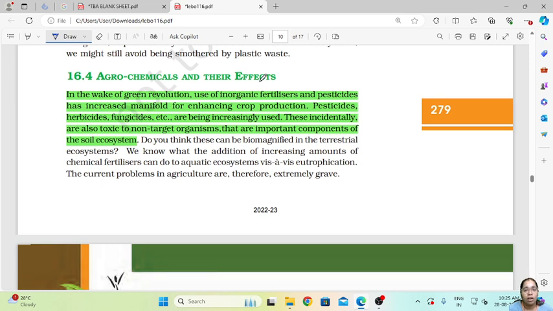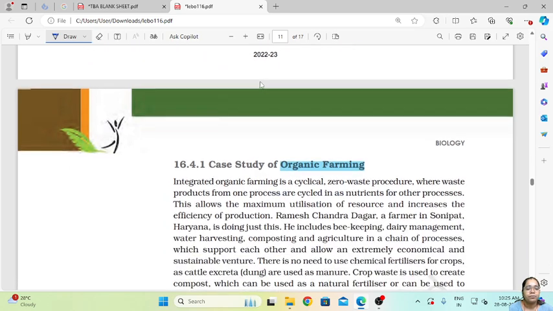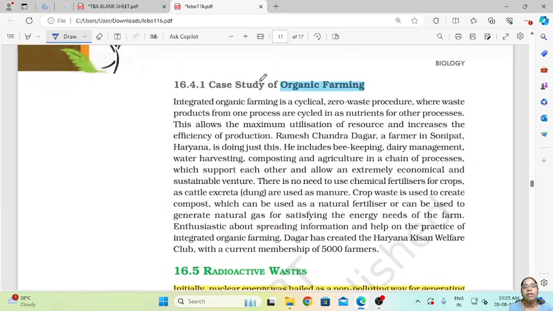They pollute the groundwater, pollute the water bodies, cause eutrophication and algal blooms, and these are the effects they cause on the environment. So what can we do for this? We can switch to organic farming, that is using organic fertilizers, organic pesticides, and organic manure from the biodegradable waste.